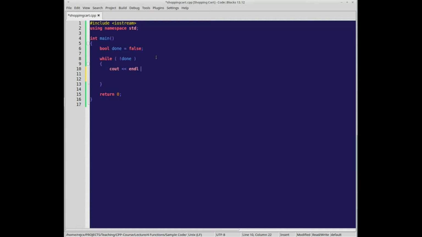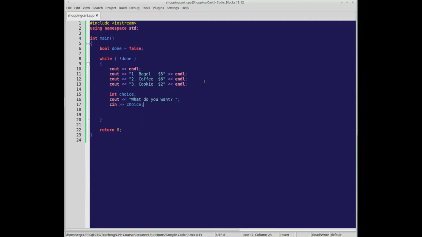So every time we start the shopping cart, or we should start the main menu, we say like, let's have item 1, it can be, I don't know, I'll just think of food, bagel for $5, it's an expensive bagel, coffee for $6, I don't know, cookie for $2. So I'm writing this out every time through the loop. Then we say choice, what does the user want? What do you want? And we'll get their input.